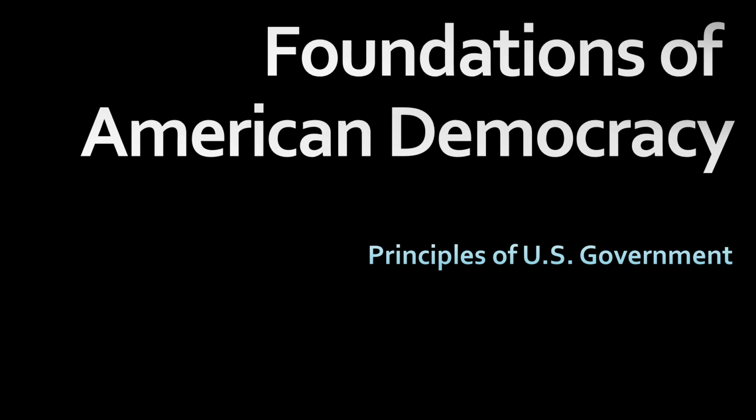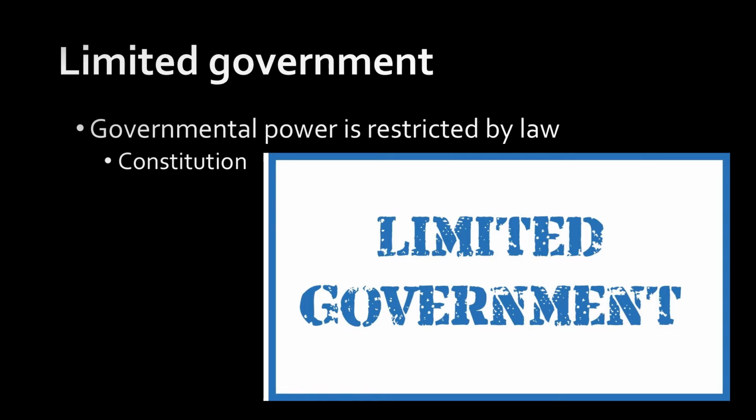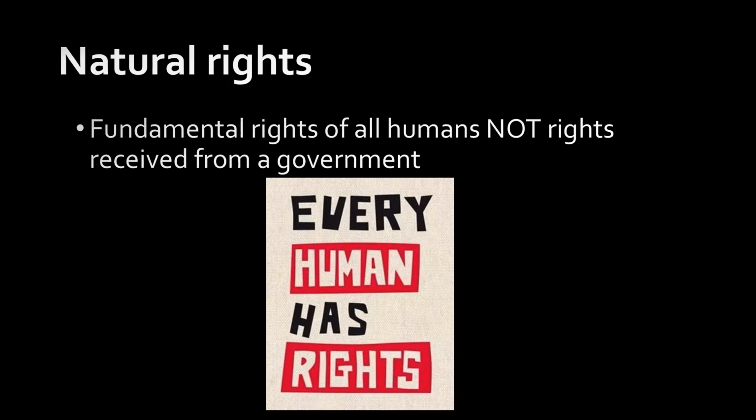Alright, welcome back. This video, principles of U.S. government. Alright, one of those principles is limited government. The government's power is restricted by law. In the United States, it is restricted specifically by the U.S. Constitution. So the government is not all-powerful. It is limited by what the Constitution says it can or cannot do.